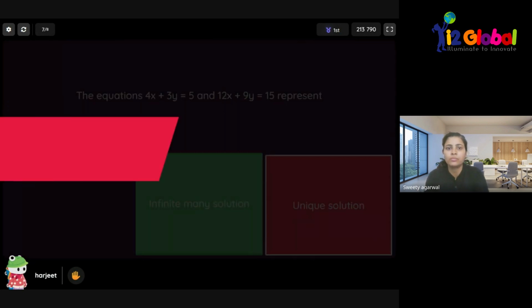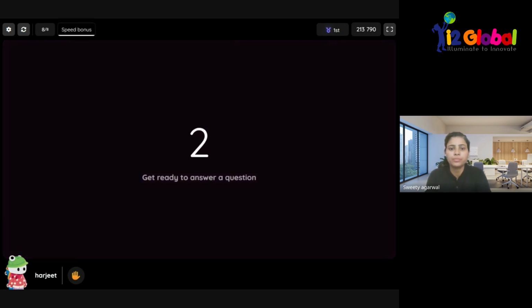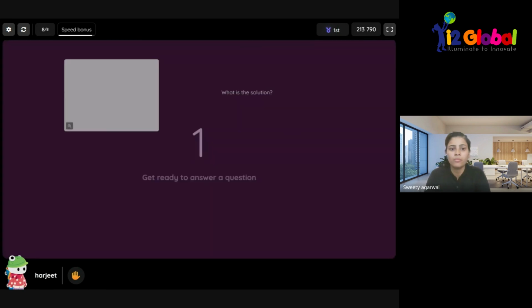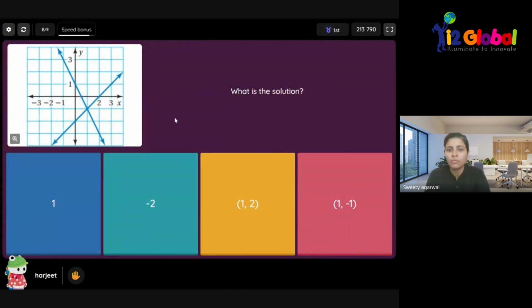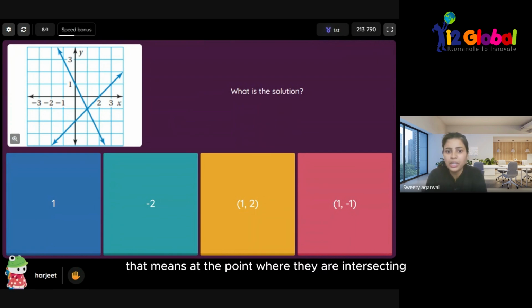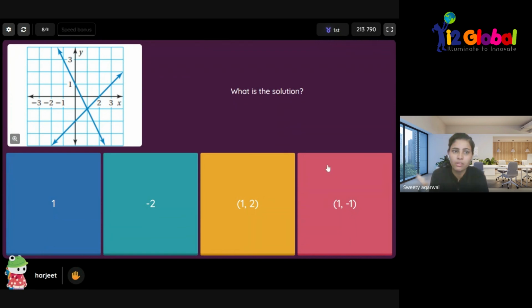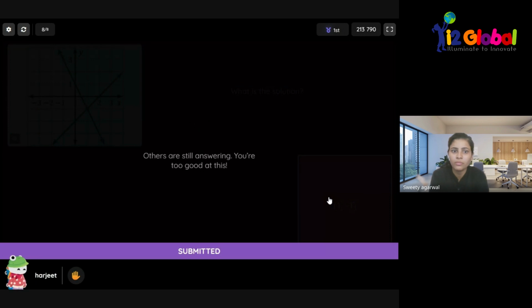Okay. Next. What is the solution? That means at the point where they are intersecting, that is the solution. So you have to get which point it is.